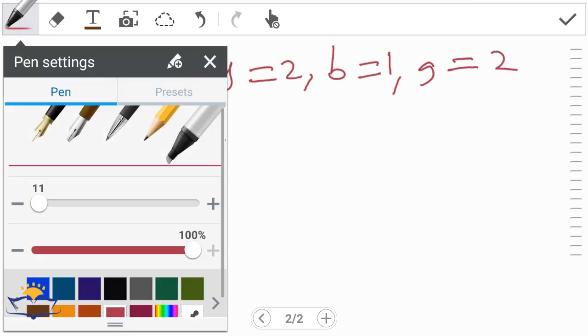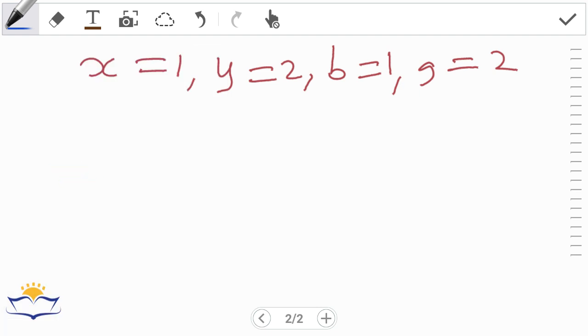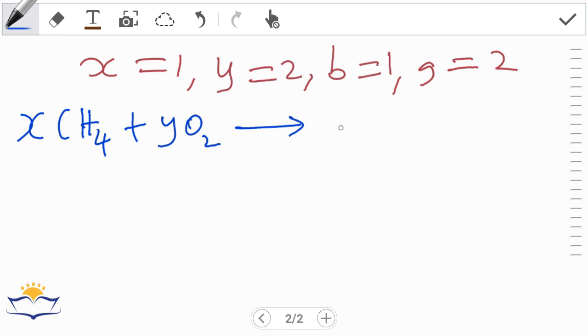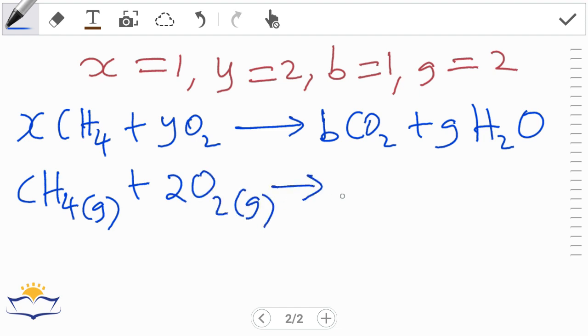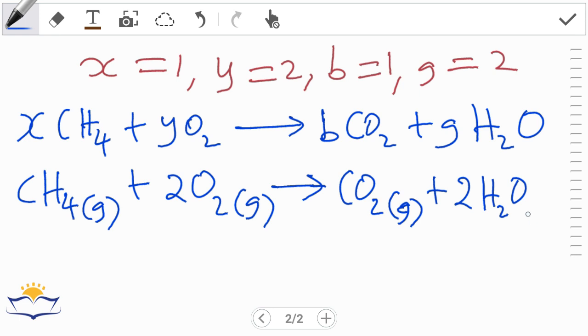So this is our chemical equation with the variables: x CH4 plus y O2 yields b CO2 plus g H2O. x is only 1, so it's 1 CH4, or simply CH4 gas. y is 2, so 2 O2. b is 1, so it's the same: 1 CO2, or simply CO2. g is 2, so 2 H2O liquid.